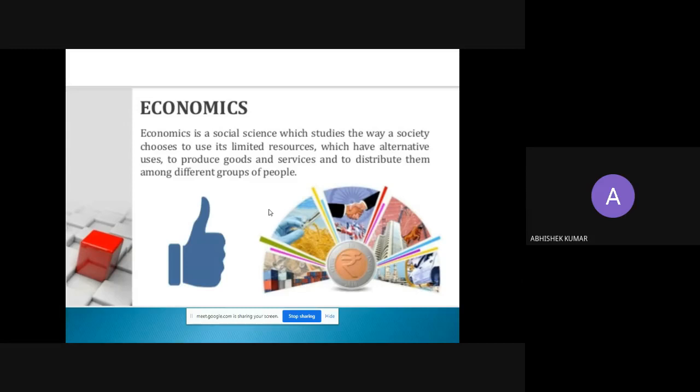Further, we can say that economics is a social science which studies the way a society chooses to use its limited resources, which have alternative uses, to produce goods and services and to distribute them among different groups of people. So broadly, economics studies how people select the uses of resources, how producers produce different goods and services with the available resources, and resources have alternative uses also.